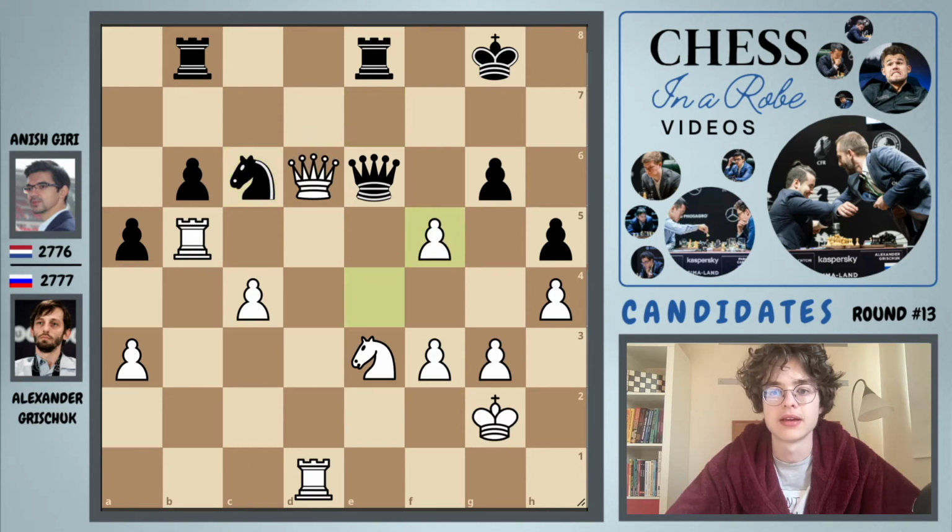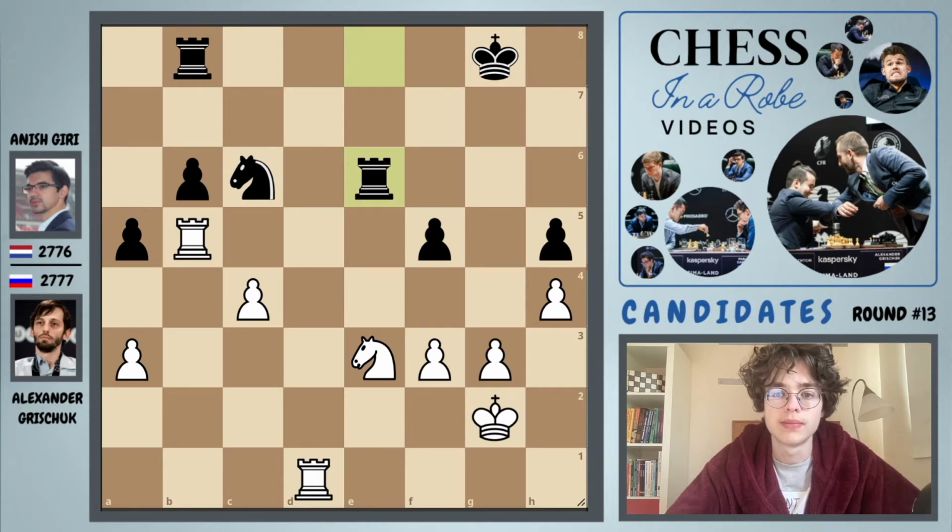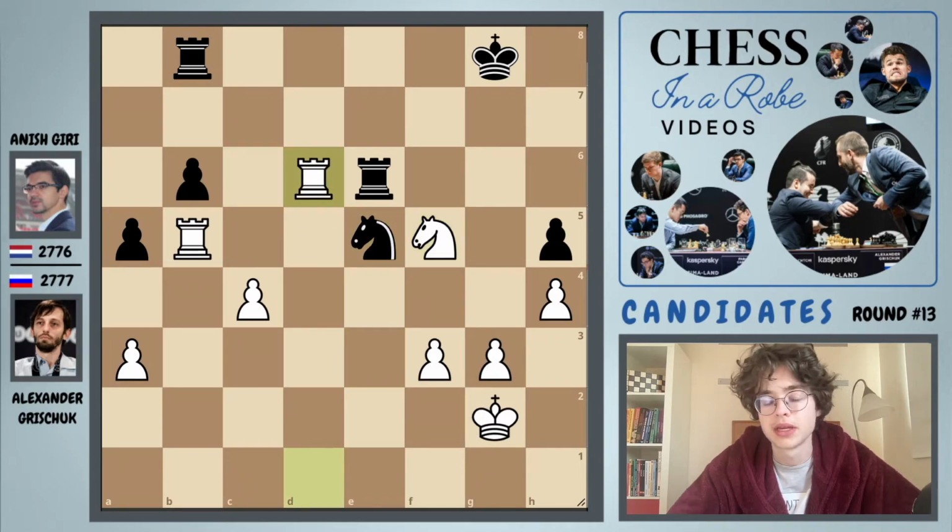Now the pawn takes on f5, g takes on f5. We have a queen trade, rook takes, queen back, knight takes on f5, and as you can see, white remains with 2 healthy pawns. Knight d5, rook to d6, simply asking if black wants to trade even more.